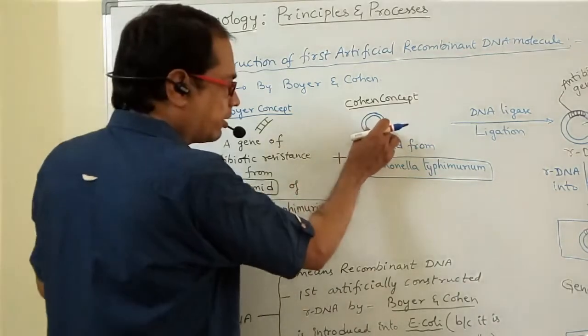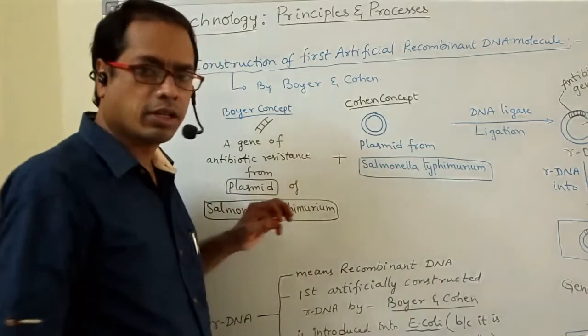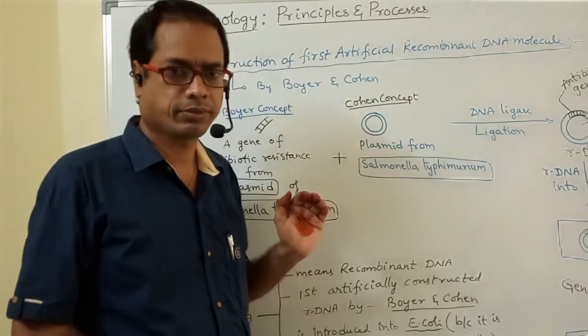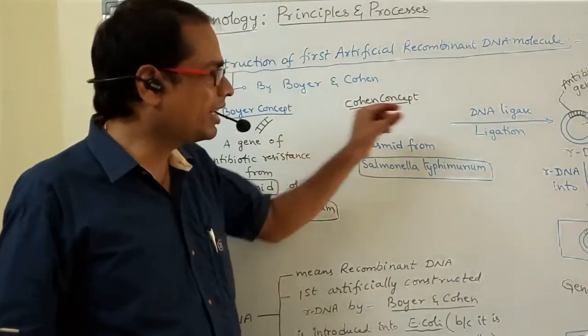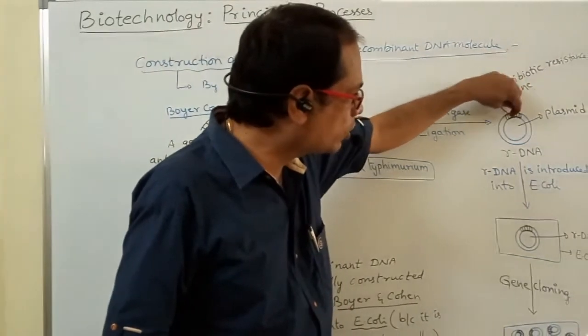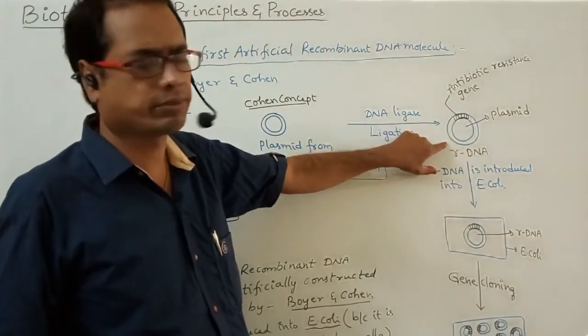And they have taken a plasmid, isolated from the same bacterium, Salmonella typhimurium, and these two are integrated. The antibiotic resistant gene is integrated into the plasmid of Salmonella.